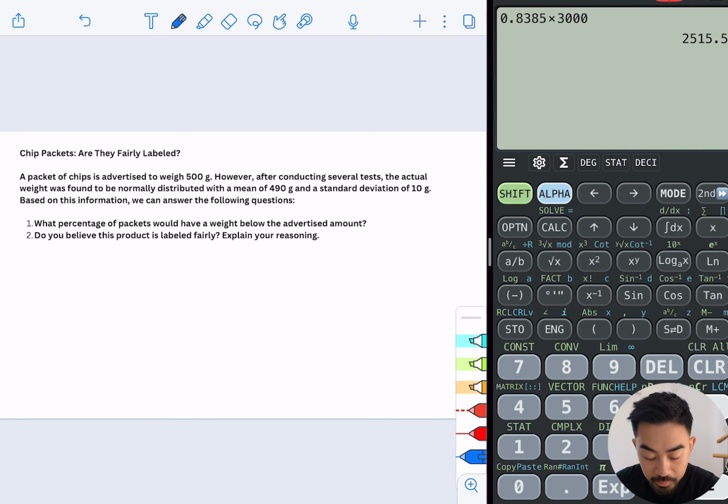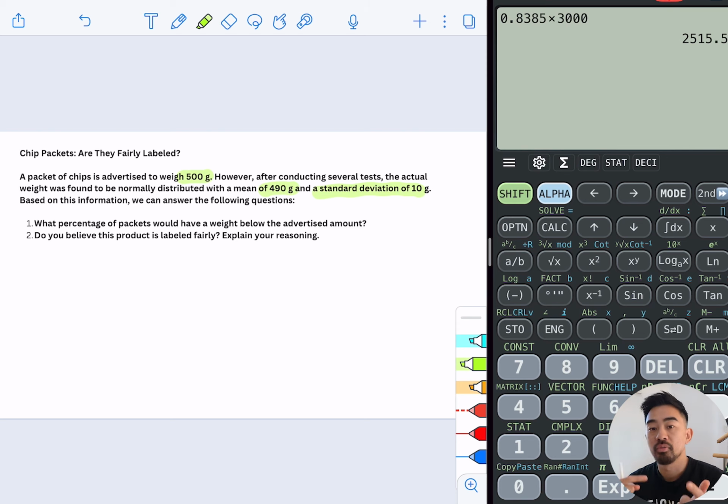Okay, last question. Chip packets, are they fairly labeled? So the question says, a packet of chips is advertised to weigh 500 grams. However, after conducting several tests, the actual weight was found to be normally distributed with a mean of 490 grams and a standard deviation of 10. Based on the information, we can answer the following questions. What percentage of packets would have a weight below the advertised amount?